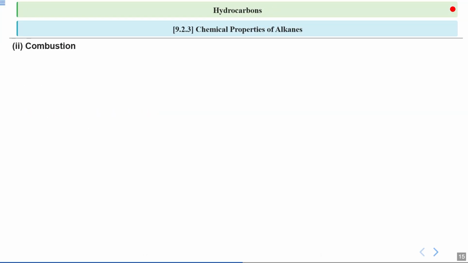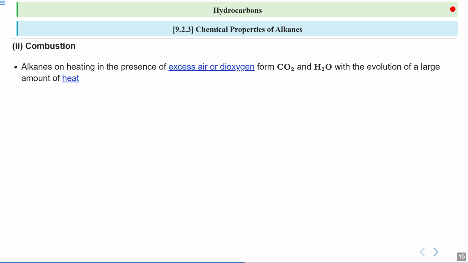Now, we are going to discuss the combustion of hydrocarbons. Alkanes, when heated in the presence of excess air or oxygen, undergo combustion to form carbon dioxide and water. This reaction releases a significant amount of heat, similar to how burning wood generates warmth. Now, let us look at an example of this combustion process to better understand how it works in practice.